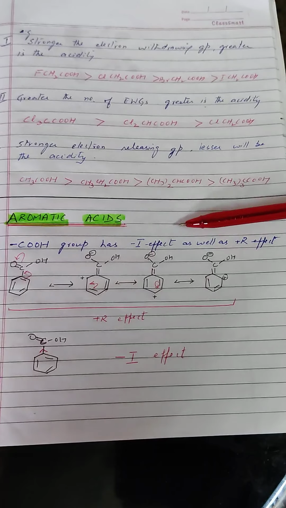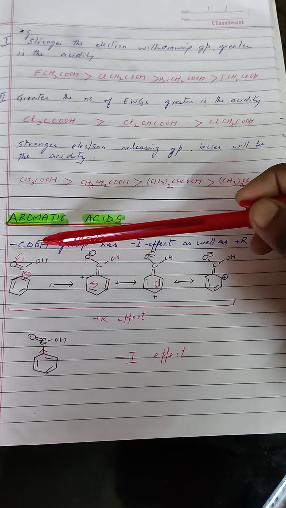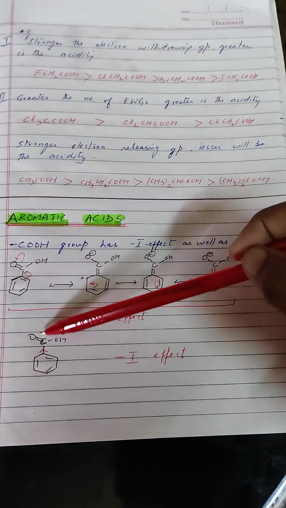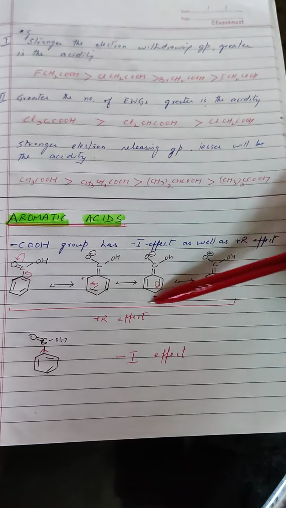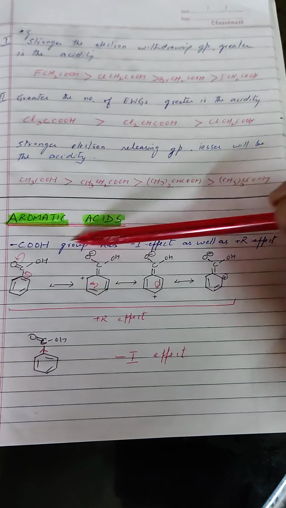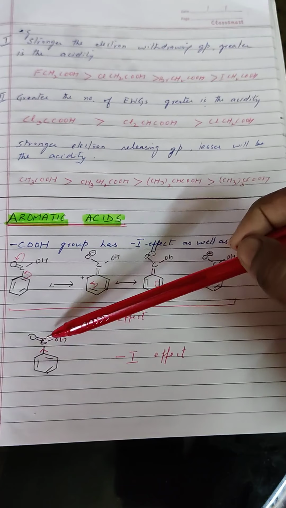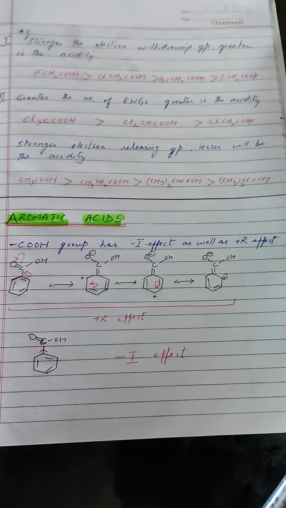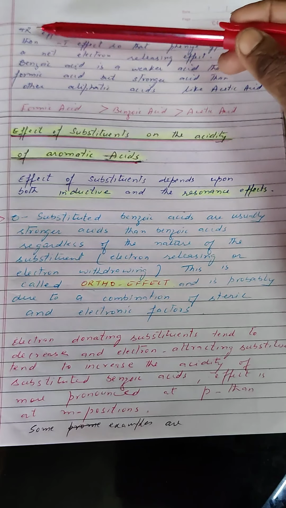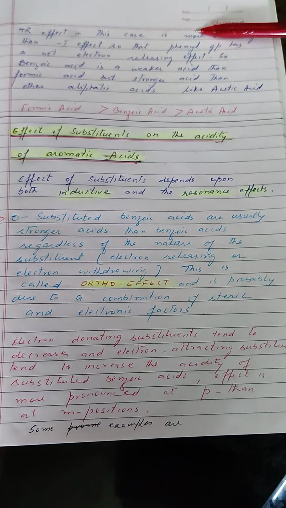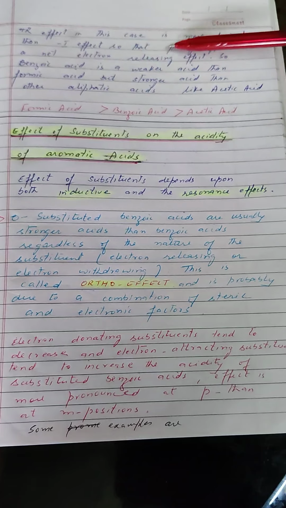Now let us talk about the effect of substituents on the acidity of aromatic acids. The phenyl group has a minus I effect as well as a plus R effect. Plus R effect because we can write these four resonating structures in the case of aromatic acids. Minus I effect because the carboxylic group is a little bit electron withdrawing in nature. So you can say that the plus R effect in this case is more predominating than the minus I effect, so the phenyl group has a net electron releasing effect.